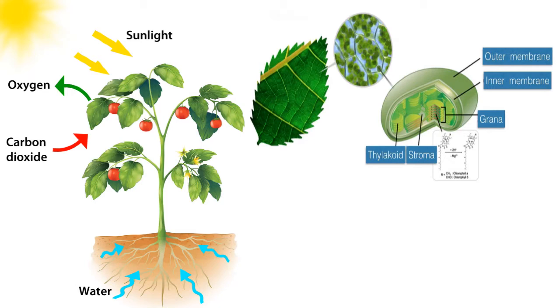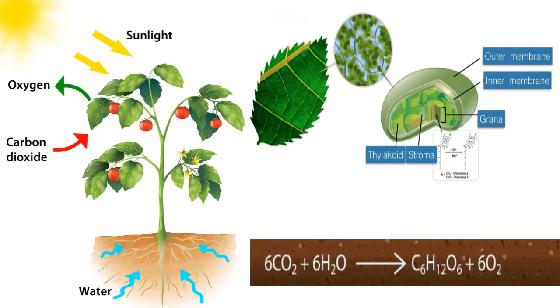Photosynthesis is the process performed by the plants with the help of sunlight and chlorophyll by using water and nutrients from the soil and carbon dioxide from the air, in which own food is synthesized. The chemical equation for photosynthesis is carbon dioxide plus water plus sunlight gives food, that is glucose plus oxygen.